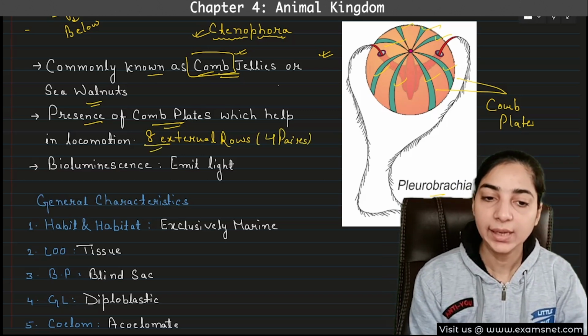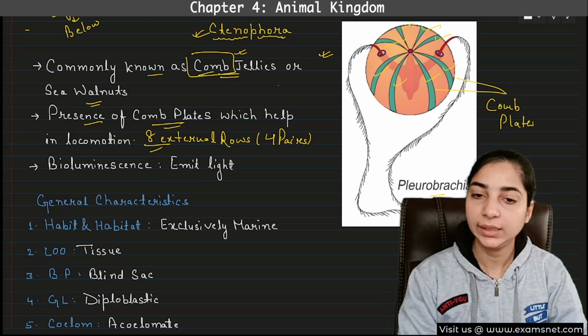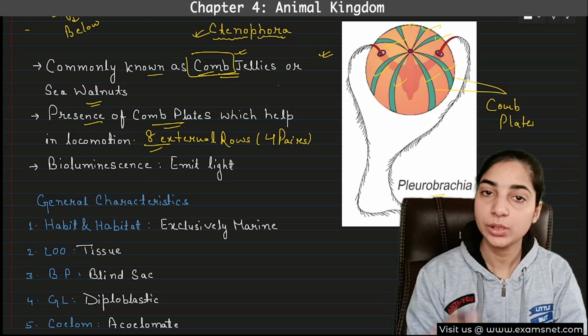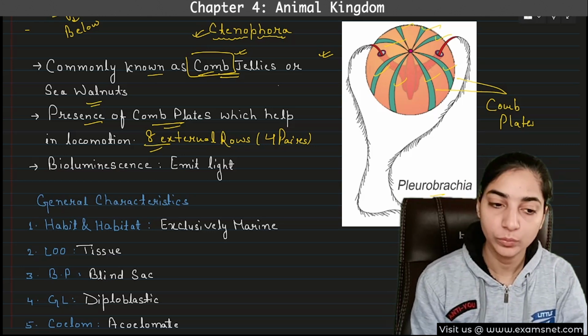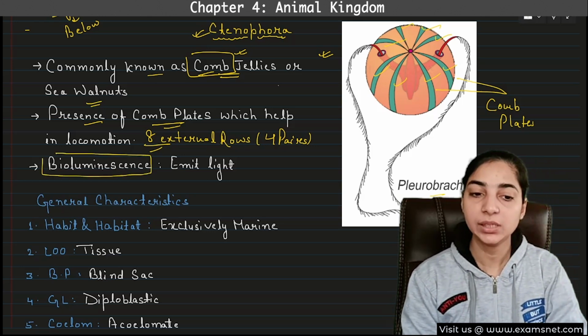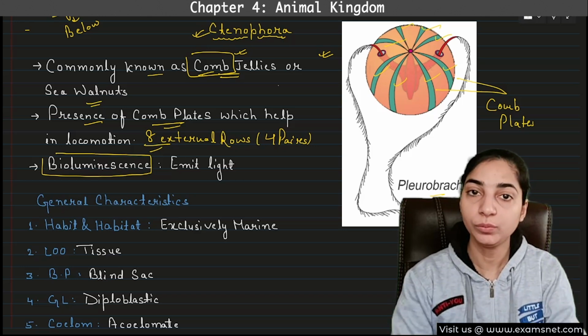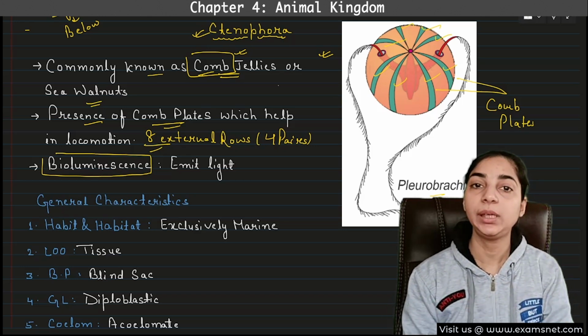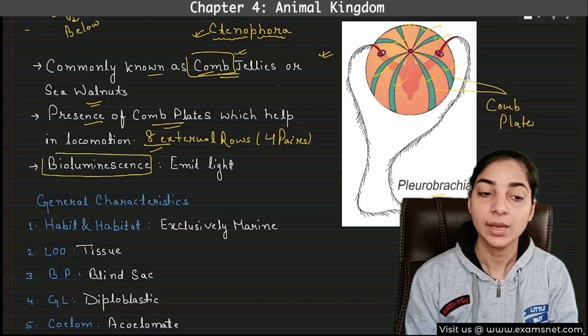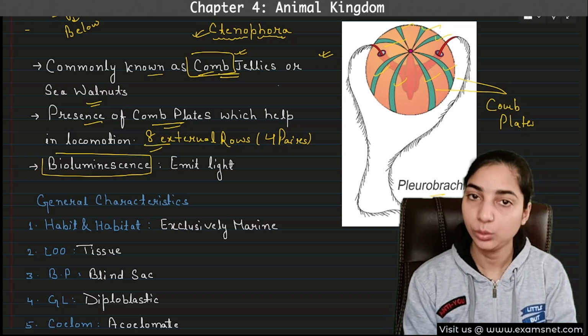So there are 8 external rows of comb plates, and these comb plates help in the locomotion. Okay, and one of the most important characteristics of ctenophores is the property of bioluminescence. That means the property of emission of light. They are able to emit light from their body. This is known as bioluminescence. This is the exclusive feature of ctenophores.